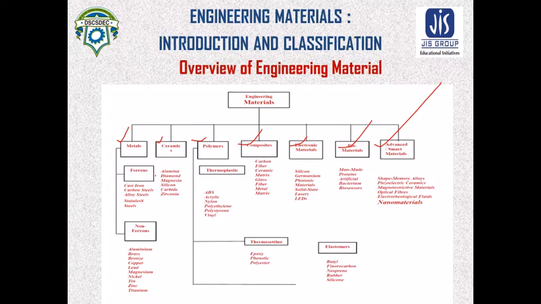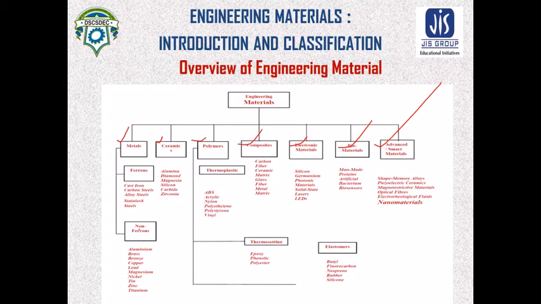We will discuss all the engineering materials in detail in the next lectures. But here, for an overview, we will see some of the engineering materials.